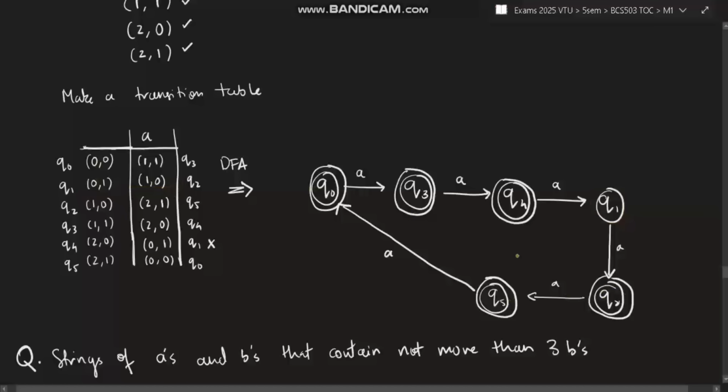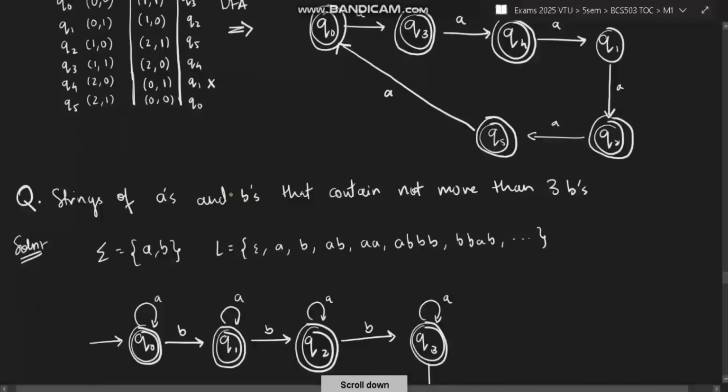Okay, if you observe this table, you will get that answer. So this is the final diagram you have to make. A little bit complex, but it's carrying heavy marks. So if you can do it, just practice it once and go. There is a chance that this can be asked in the exam. But if you are feeling overwhelmed, you can go with the next questions also. Okay, next.